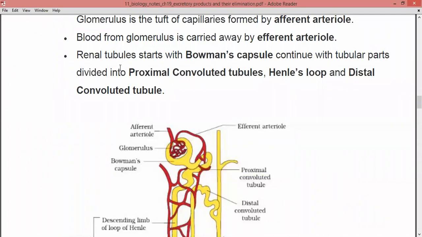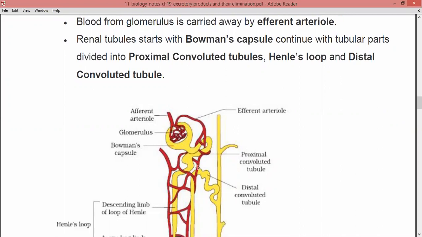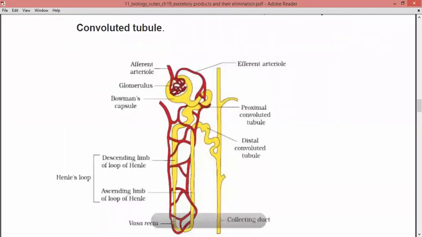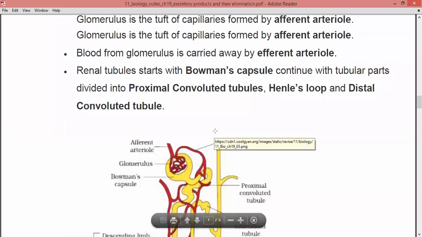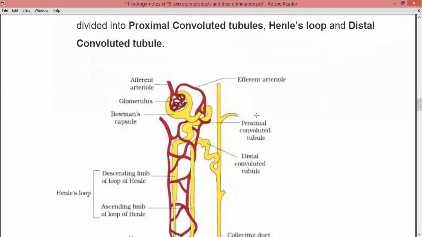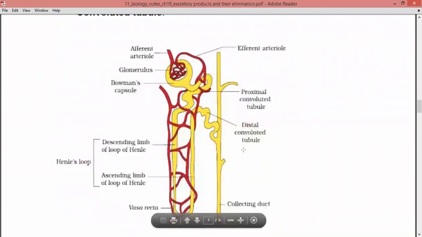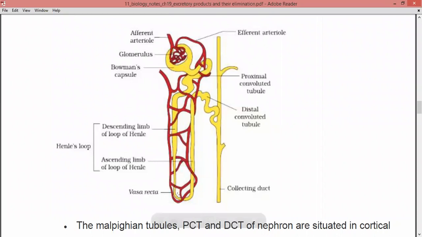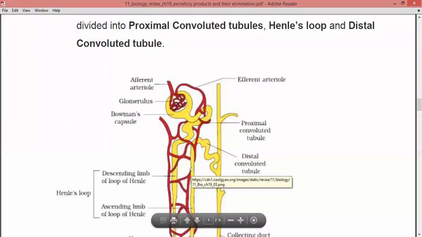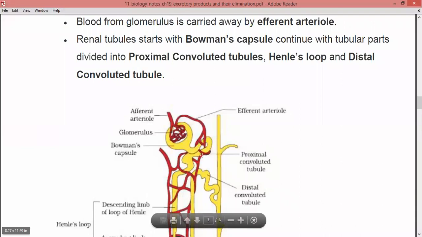Next, the renal tubule starts with the Bowman's capsule. This cup-shaped structure is known as the Bowman's capsule, and after it there are several tubular parts, as you can see over here in the yellow colored tube. These are divided into the proximal convoluted tubule, then the distal convoluted tubule, and along with that there is a loop-like structure known as the loop of Henle. These are the different parts of the nephron, right?